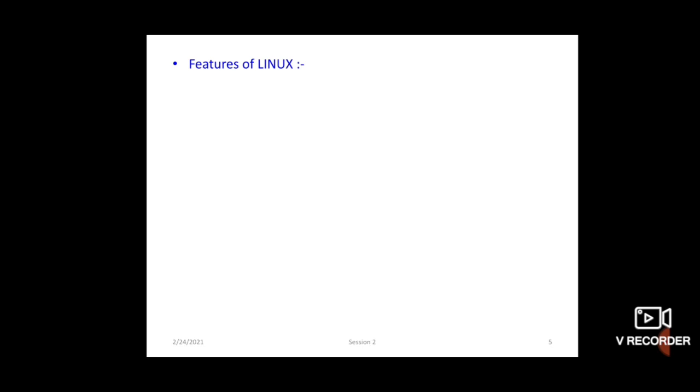Now next is features of Linux. What do you mean by Linux? Linux is an operating system. You know Unix. Linux is a rapidly evolving operating system. It is similar to the Unix system.